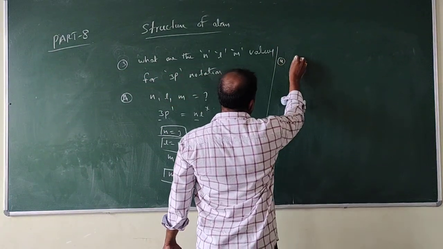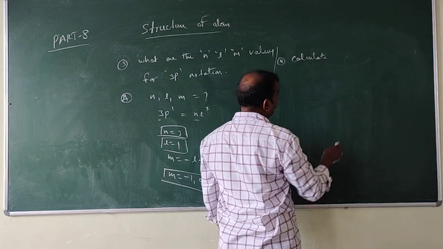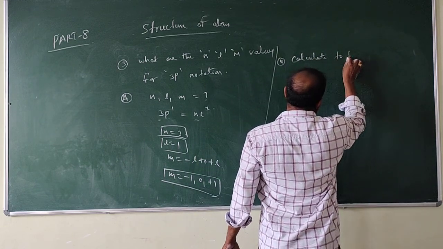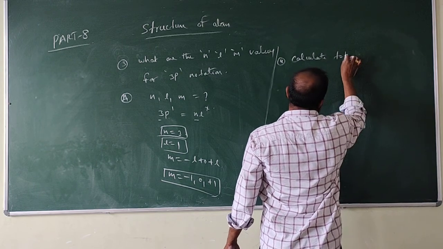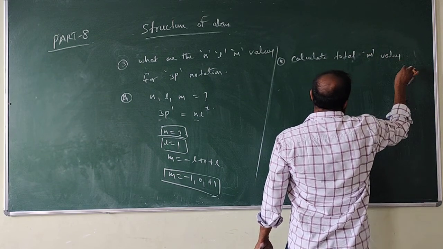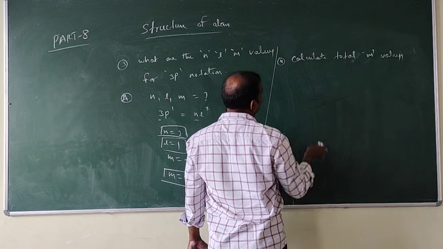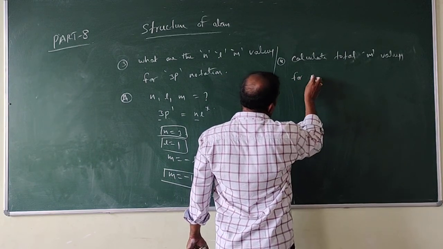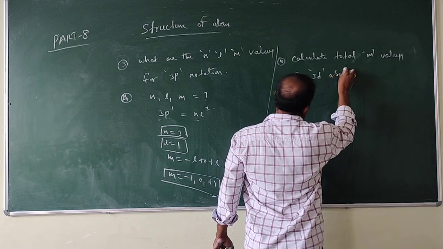Fourth one. Calculate the total m values for 3d orbital.